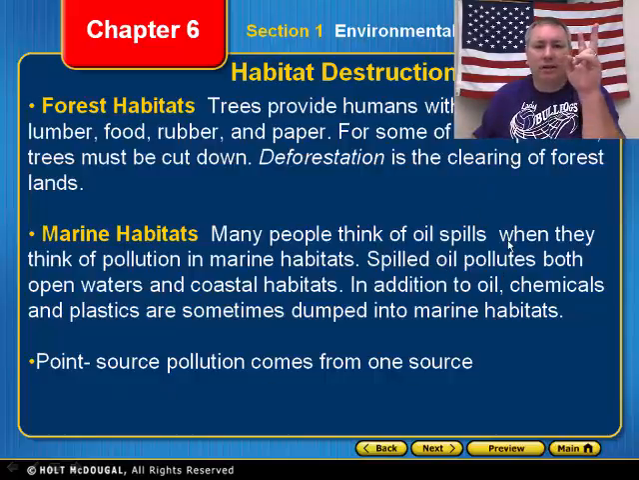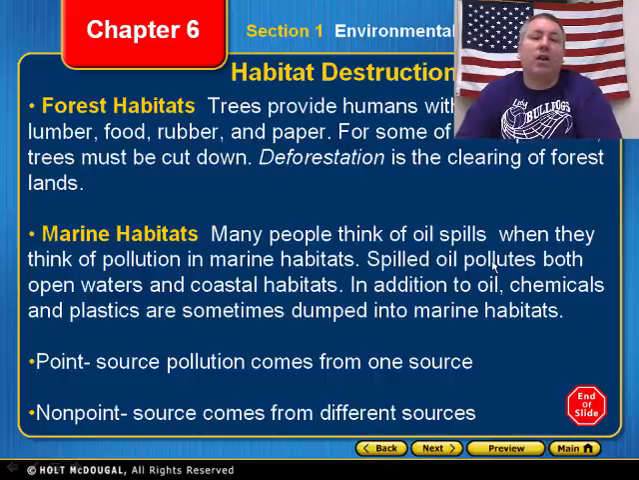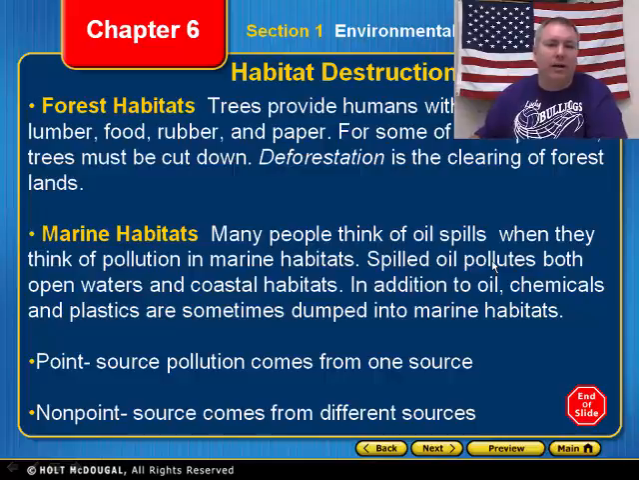Now, we have two types of things when we talk about marine habitats and pollution. You have point source pollution and non-point source pollution. Point source pollution is pollution that comes from one source. We know exactly where that pollution comes from. Non-point source pollution comes from many, many different sources, from all over the place, and you have no idea exactly where it comes from.